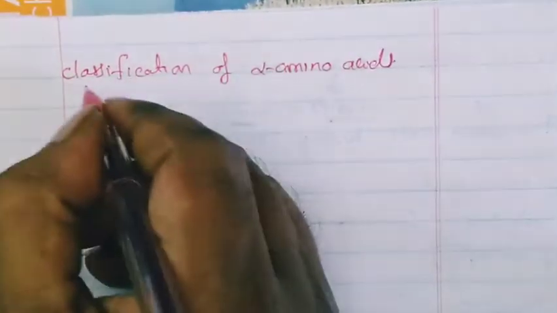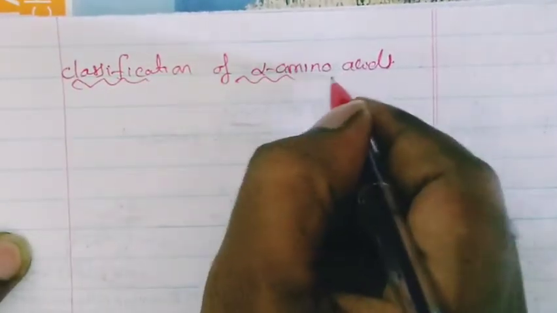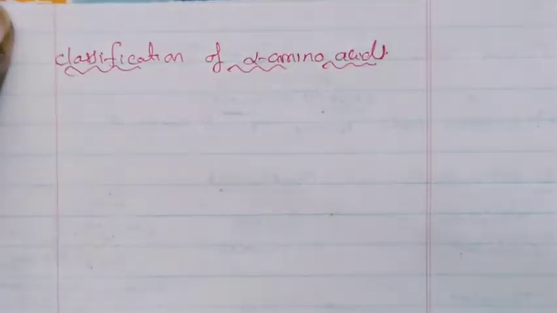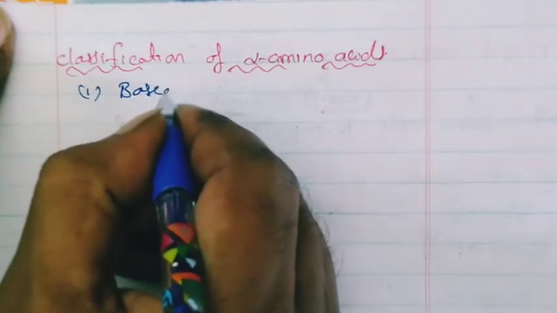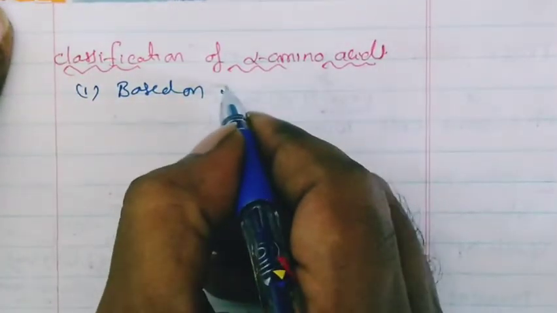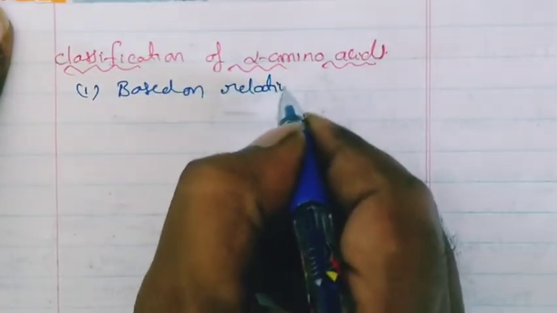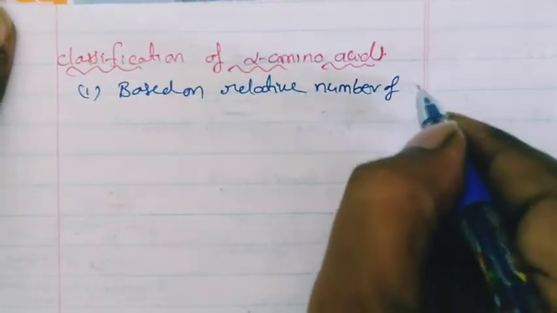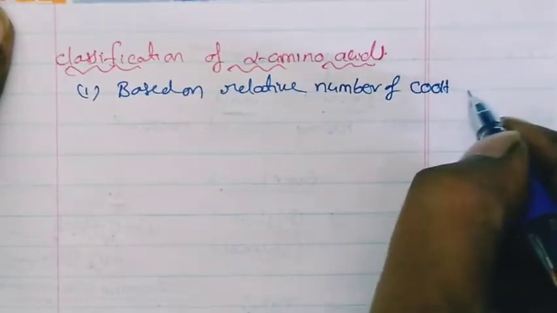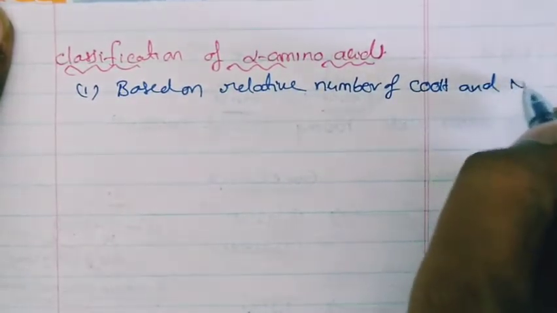The first classification is based on the relative number of carboxylic acid and amine groups. First classification, what is the basis? Based on the relative number of carboxylic group and amine group.